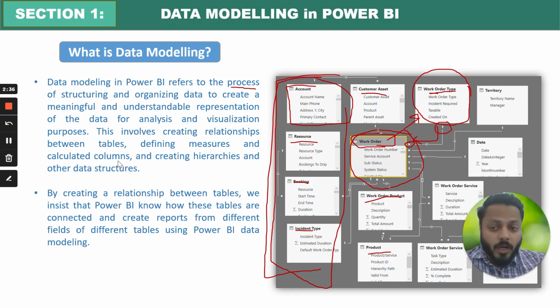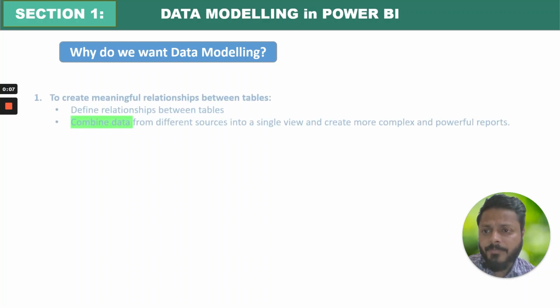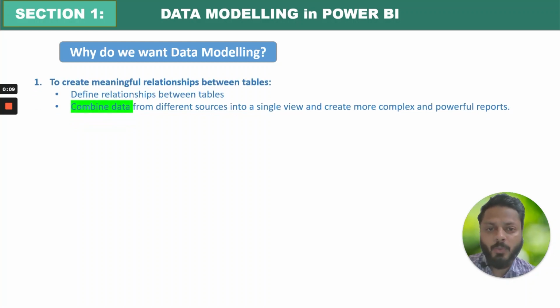It is the process of structuring and organizing your data efficiently. Right, so why do we want data modeling? There are various reasons for it. First is to create meaningful relationships between the tables. So if there are various tables which are coming from different data sources, how will you connect them so that you can make sense out of the data? So defining the relationships between these tables is very important.